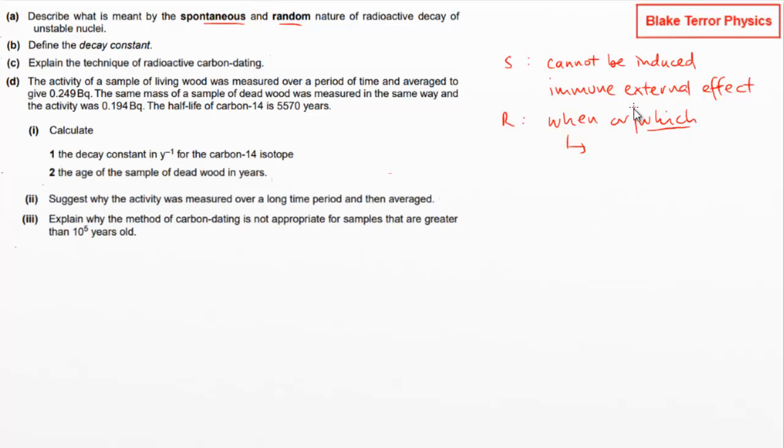If you're looking at the whole sample, we don't know which nucleus is going to be the next one to go. And if you're looking at one particular nucleus, then we don't know when it's going to happen. So that's why it's all random. Define the decay constant. So that is the probability of decay per second for a nucleus.